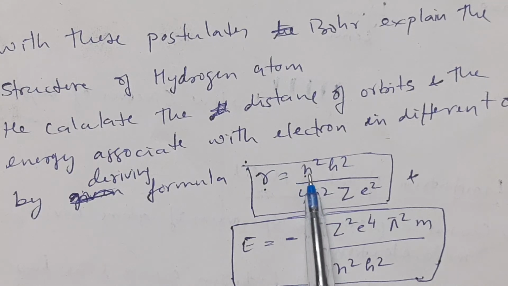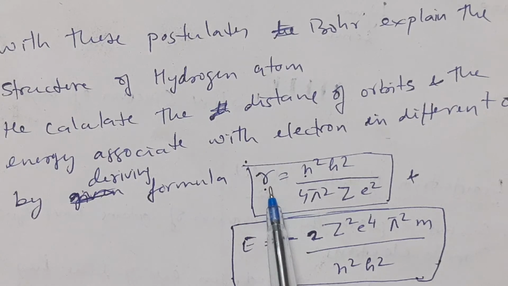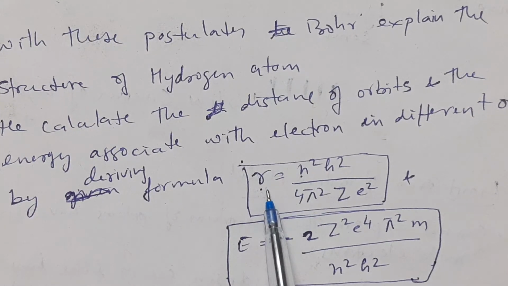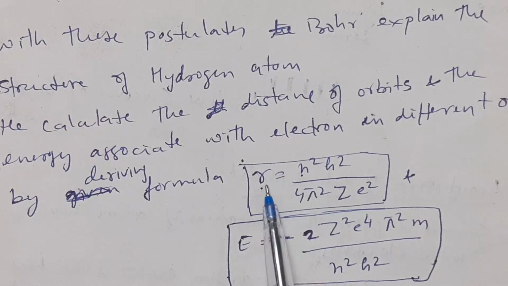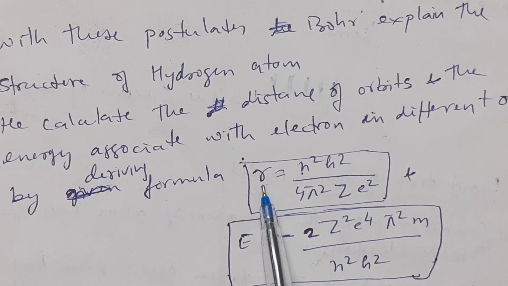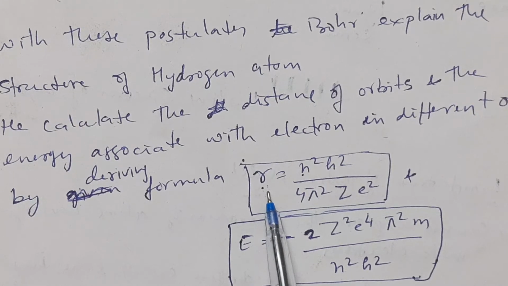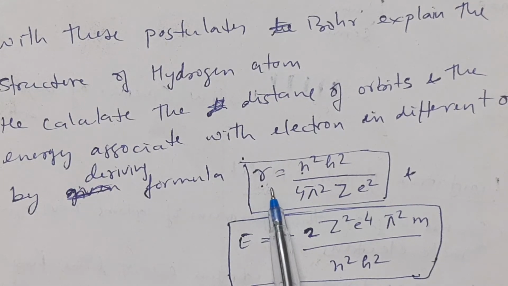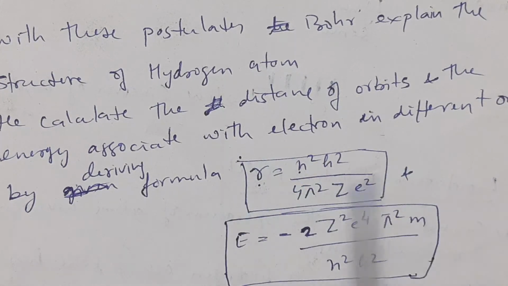If the value of n is 1, then he calculates the distance for the first orbit of electron from the nucleus. By putting value of 2, he calculates the distance of second orbit of electron from the nucleus for hydrogen atom. If n is 3, then it's the distance of third orbit from the nucleus of hydrogen atom. Like this, he calculated the distance of 4, 5 orbits from the nucleus.